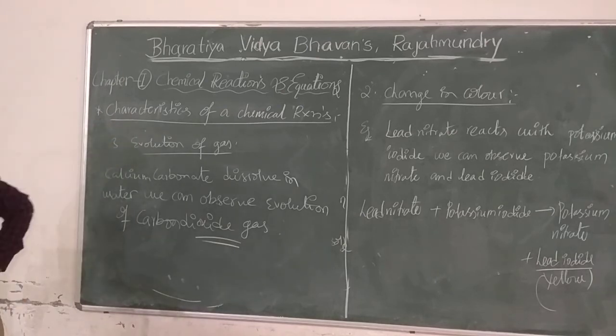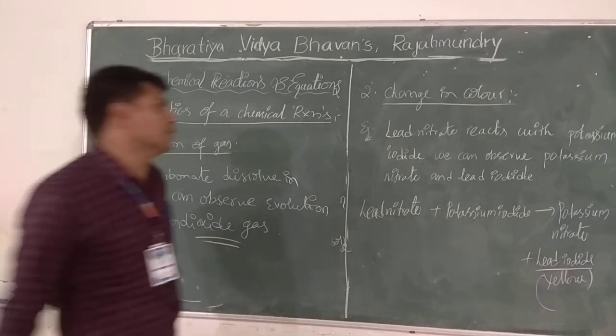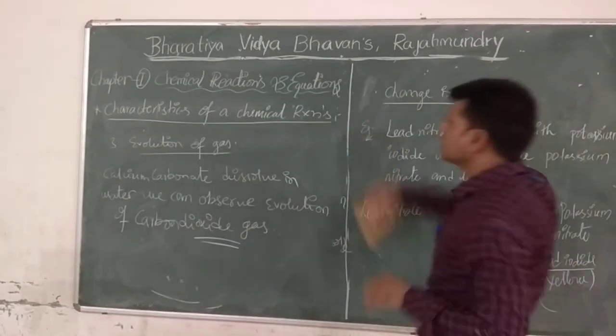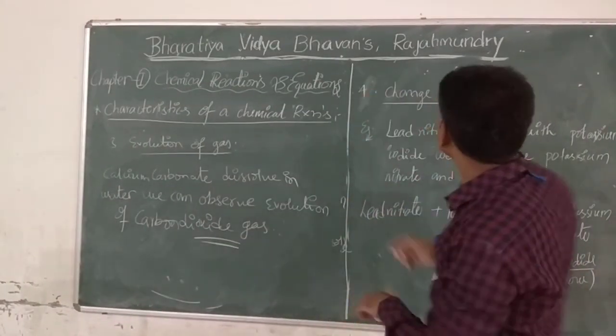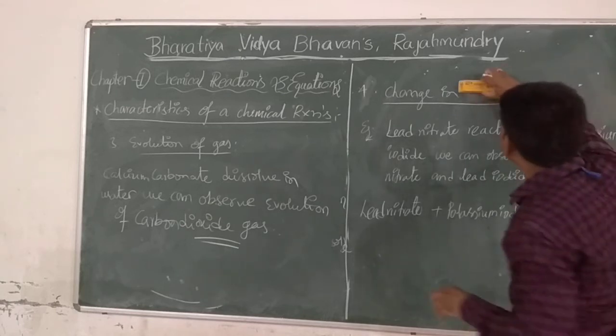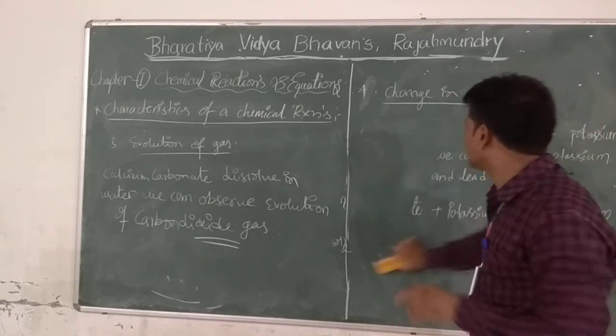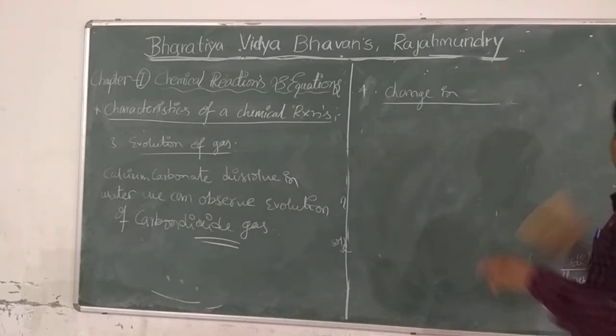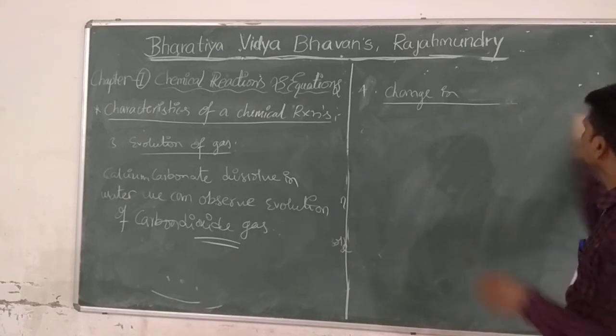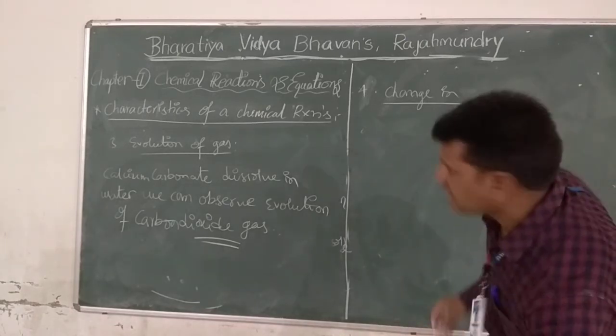And one more thing: change in temperature, or heat. That is another important property. Change in temperature, change in heat.